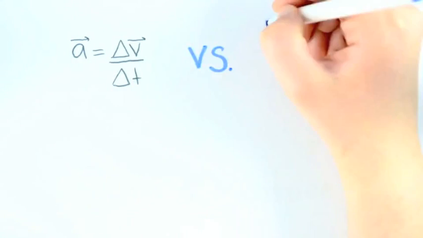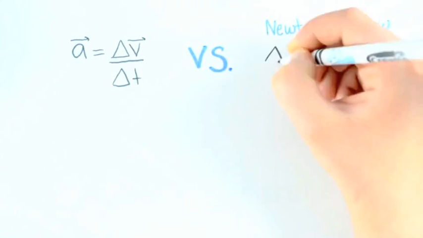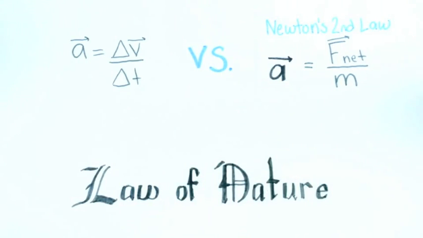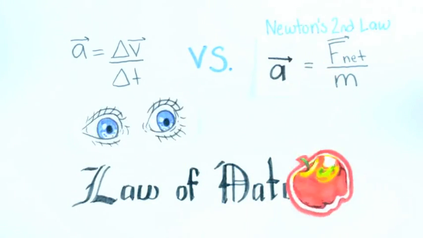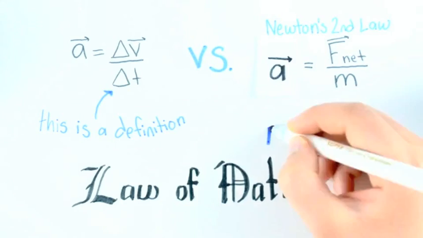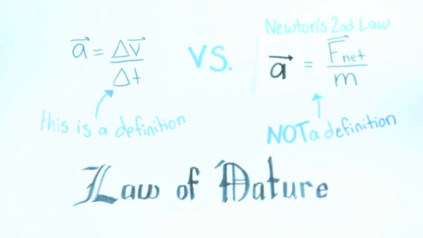By contrast, the statement of Newton's second law, either in our original form or using acceleration, is a very different statement. It's a law of nature, not a definition. We believe this to be true because countless observations and experiments have verified that it's true. So let's not fall into the trap of thinking that this statement defines acceleration. This statement defines acceleration, a relabeling of the quantity delta v over delta t. This statement is not a definition. It's a secret of the universe.